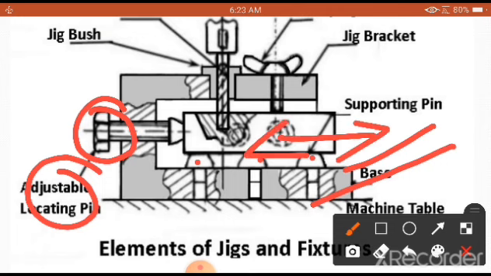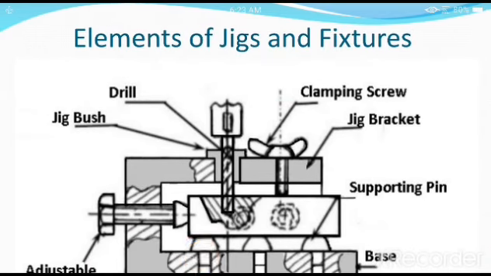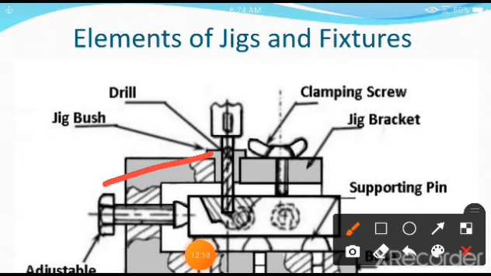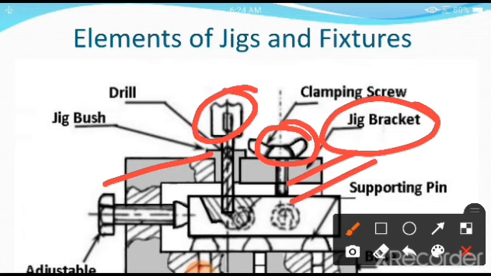That is very important. And this is called a jig bracket, and this is called a bush, which you are going to see, a bush to guide the cutting tool properly, and this is called a clamping screw. If the clamping screw is not there in a bracket, then there is every chance that it will start vibrating.